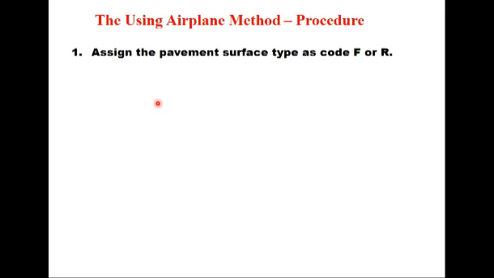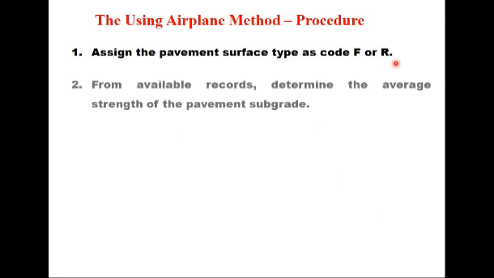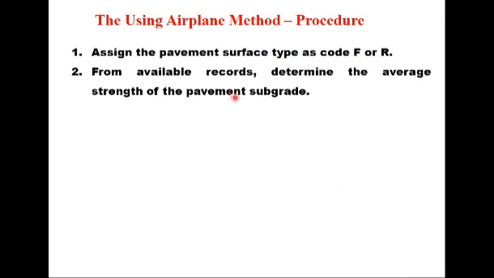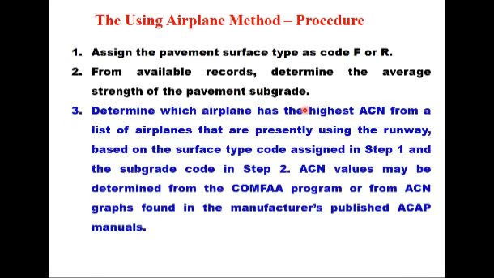First, assign the pavement surface type, that is either F or R: F for flexible and R for rigid pavement. Second step is, from available records, determine the average strength of pavement subgrade. And if subgrade strength is not known, then we can make some assessment whether it is high strength, medium strength, low strength or ultra low.